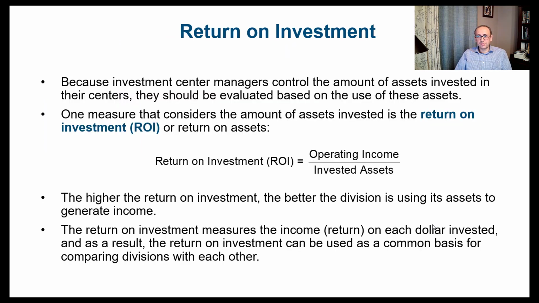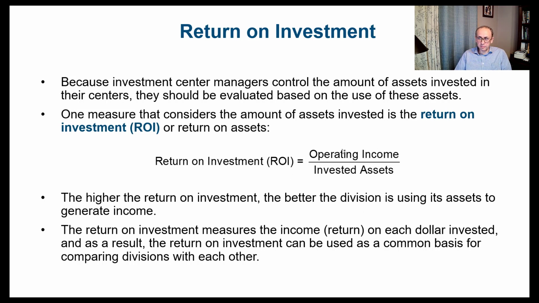So let's try to refresh our memory a little bit with return on investment. Because investment center managers control the amount of assets invested in their centers, they should be evaluated based on the use of these assets. The return on investment is how much income you're able to generate out of the assets invested. One measure that considers the amount of assets invested is the return on investment, or ROI. How do we calculate the ROI?